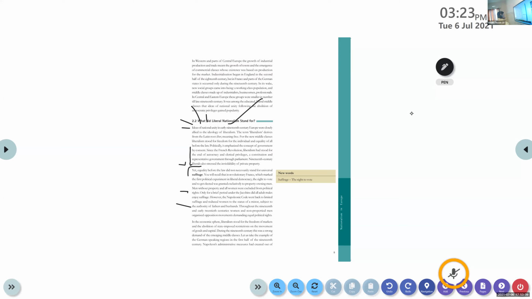Okay, so that is related to the political sphere. The next one, in the economic sphere: liberalism stood for freedom of markets and the abolition of state-imposed restrictions on the movement of goods and capital. So let it be.